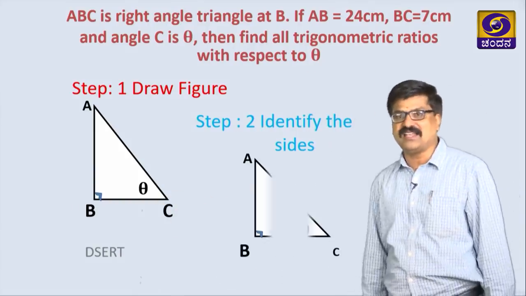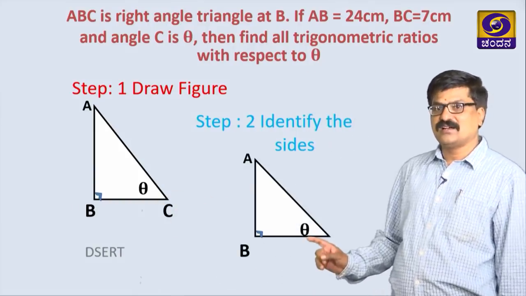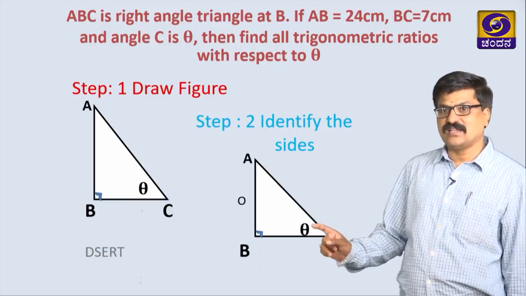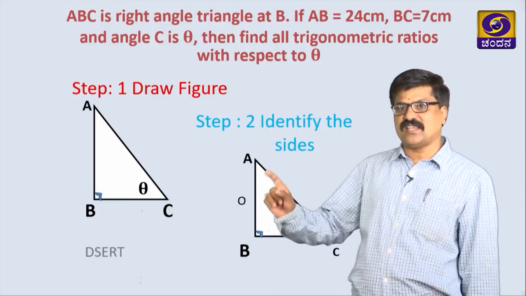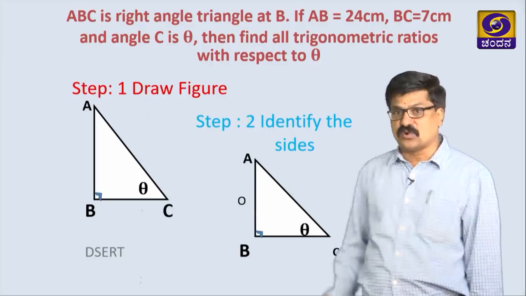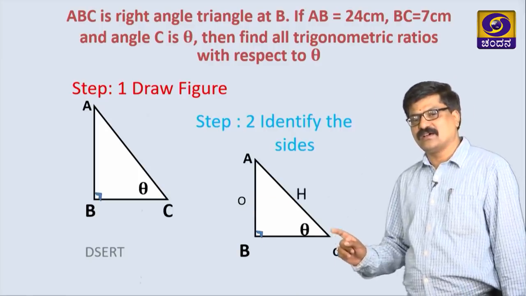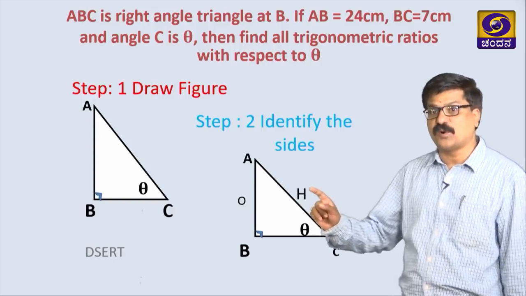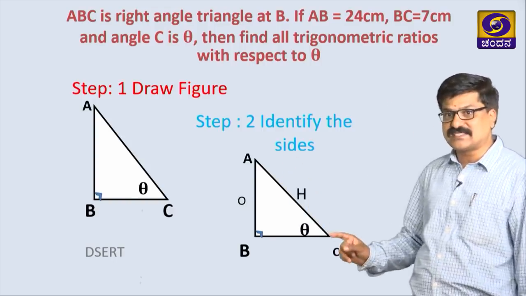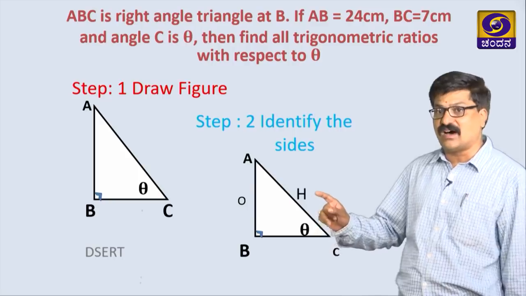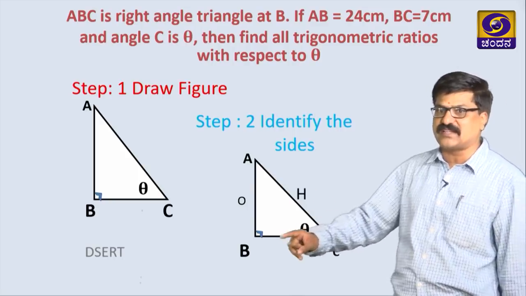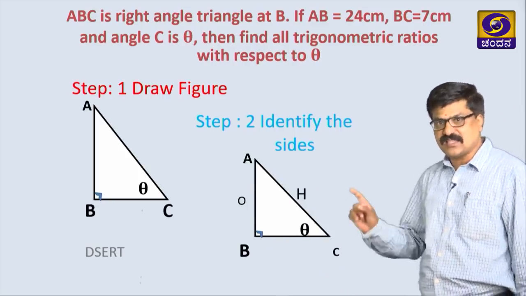We know very well, theta opposite is AB, that is the opposite side O, I am just mentioning here. H means hypotenuse, the longest side of the right angle triangle or opposite to the right angle vertex, that is AC here.